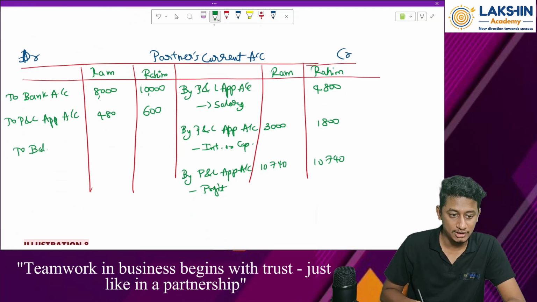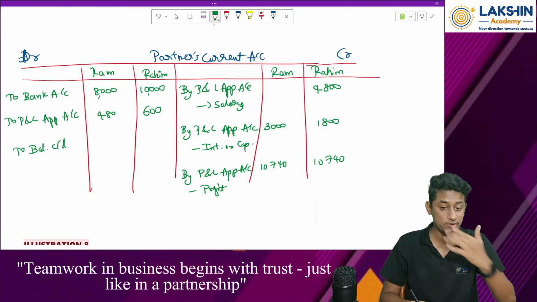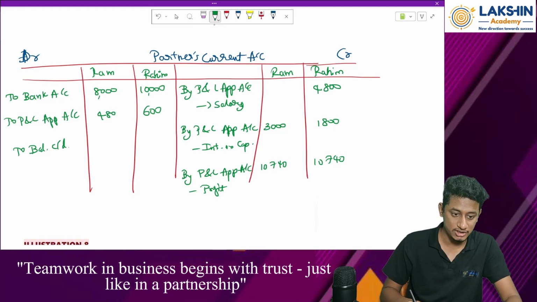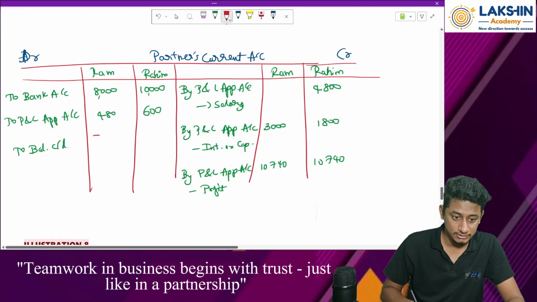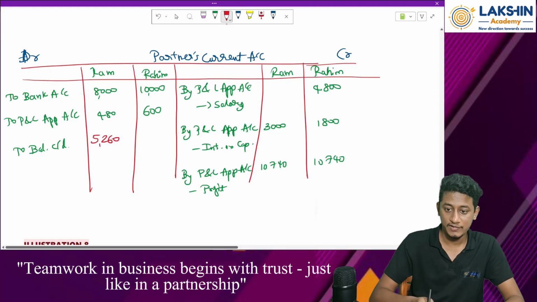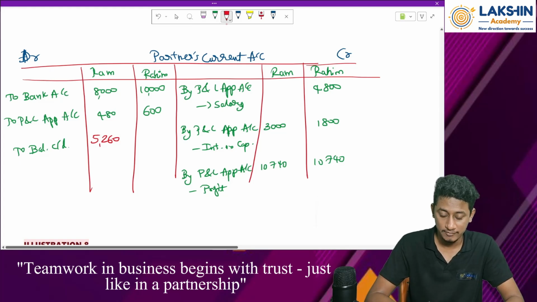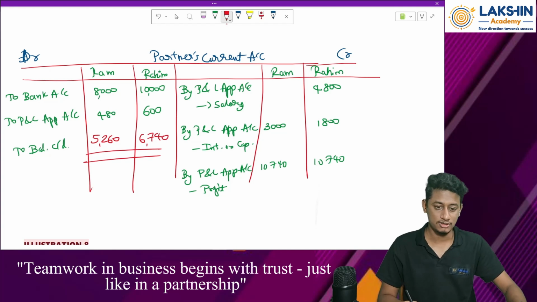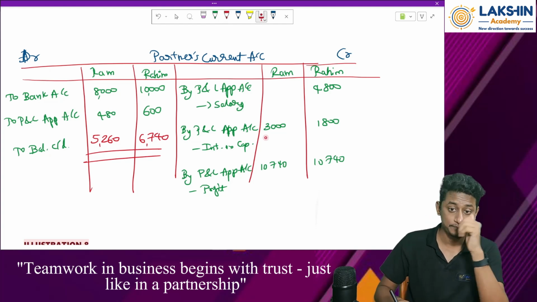We get the closing balance, right? So 3,000 plus 10,740 minus 8,000 minus 480. That is how much? 5,260. And over here, 4,800 for Rahim plus 1,800 plus 10,740 minus 10,000 minus 600 equals 6,740. Yes, we are done with the current accounts also. This is how you do it. Clear? Clear with this? Okay.